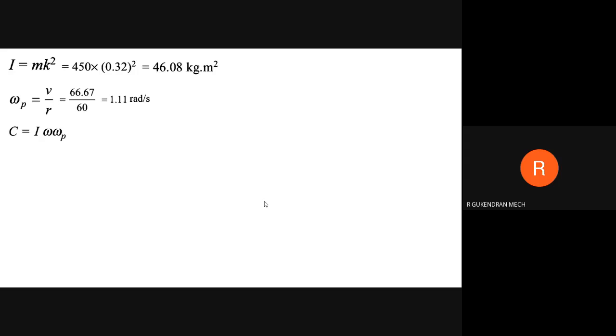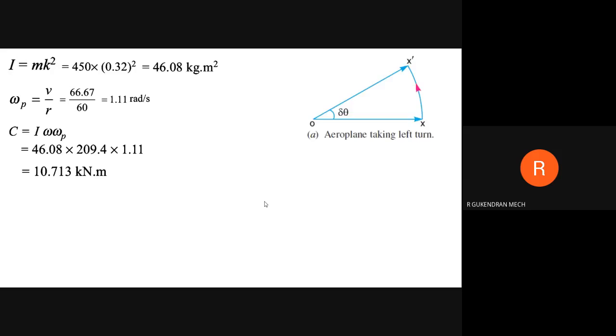Then find the gyroscopic couple, c is equal to I omega omega p. So I value we have calculated, omega and omega p value also we have calculated. By substituting these values we will get c is equal to 10.713 kilonewton meter, right? So now we need to find the effect of gyroscopic couple.